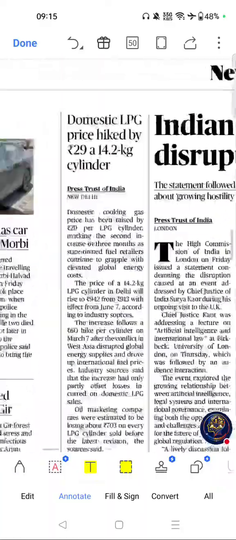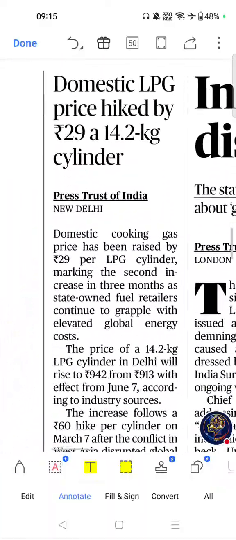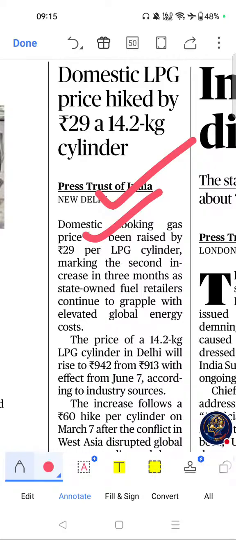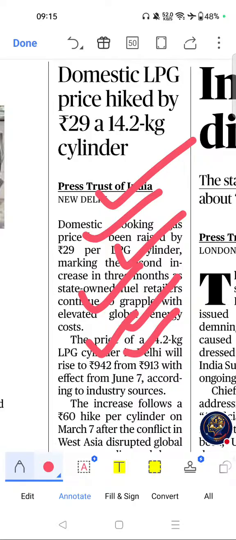The important topics from this page are this one. LPG prices hiked by 29 rupees for a 14.2 kg cylinder. If you see the importance, fuel prices directly impact inflation and household expenditure. Frequently asked in UPSC, economy and banking awareness section. Important for understanding subsidy reforms and energy economics. Links global geopolitics and domestic economic outcomes.